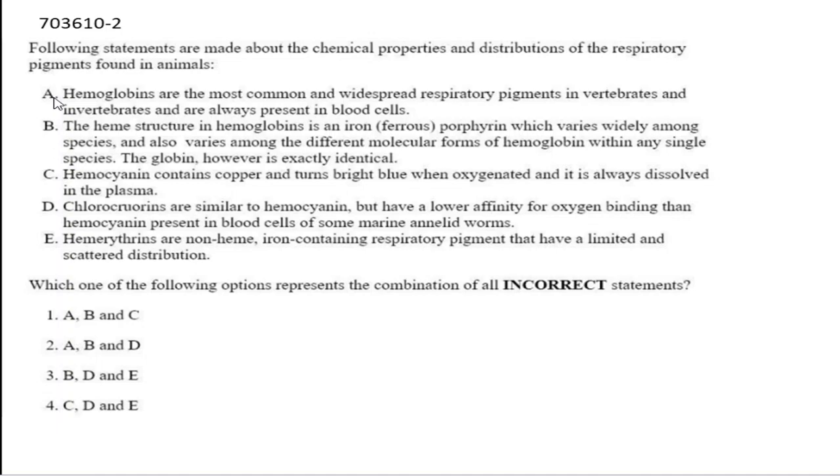So statement D is also incorrect, because these chlorocruorins are similar to hemoglobin, but here they are telling they are similar to hemocyanin. Next, option E is correct, friends, but here they are asking about the incorrect statement. So option A is incorrect, option C is incorrect, and option D is incorrect.